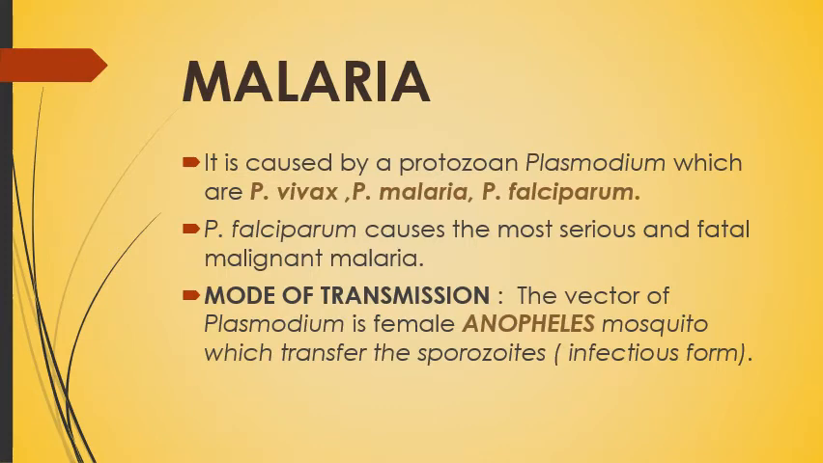It is caused by the protozoan Plasmodium, which has different species: Plasmodium vivax, Plasmodium malariae and Plasmodium falciparum. The very common species is Plasmodium vivax, which causes malaria fever. But if a person is affected by Plasmodium falciparum, it causes the most serious and fatal malignant malaria, which can cause the death of a person. Sometimes the question is asked: name the species of Plasmodium which can be fatal or malignant. The answer to that question is Plasmodium falciparum.